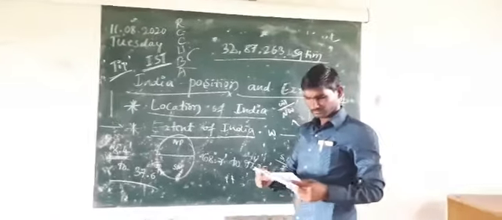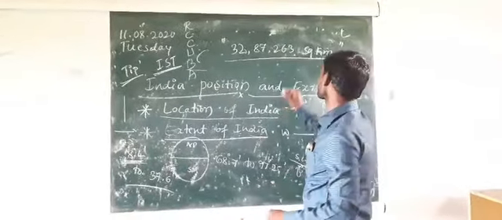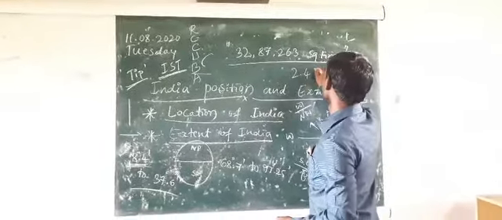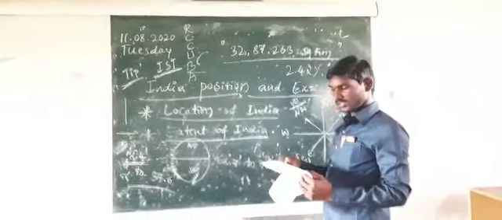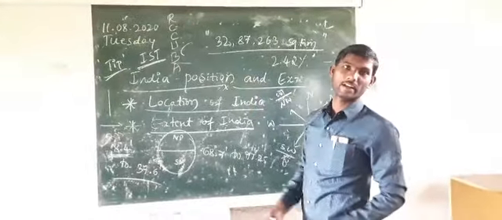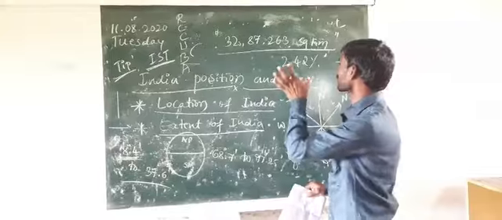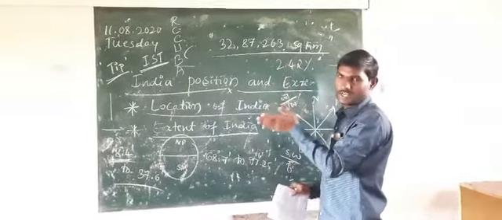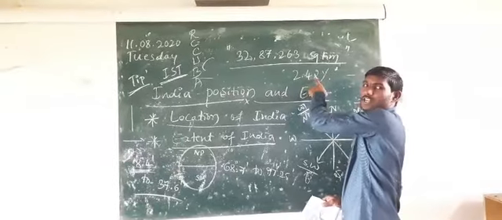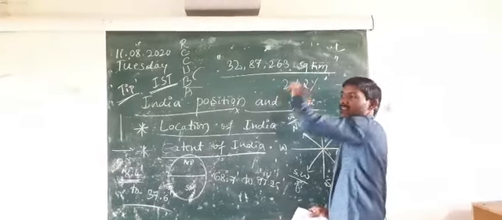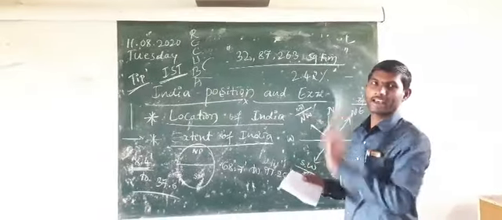The next, India has 2.42% of the world's total area. Have you understood that? Just understand once again. What is the share of area? 2.42%. That means this much percent of the area, land area or waterfront area, India has.